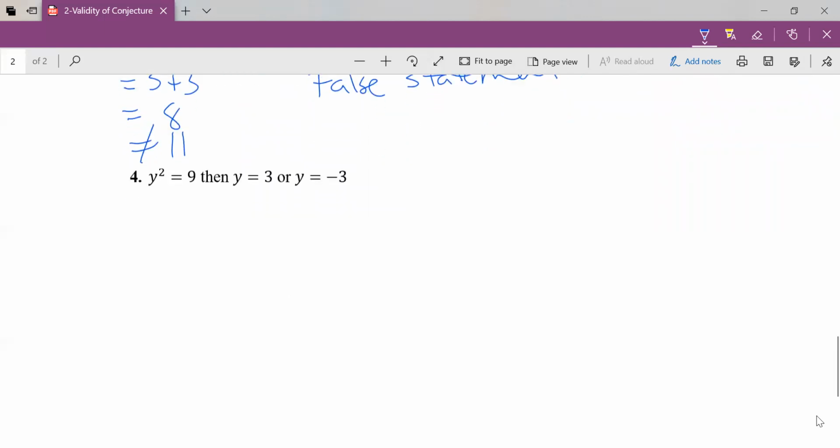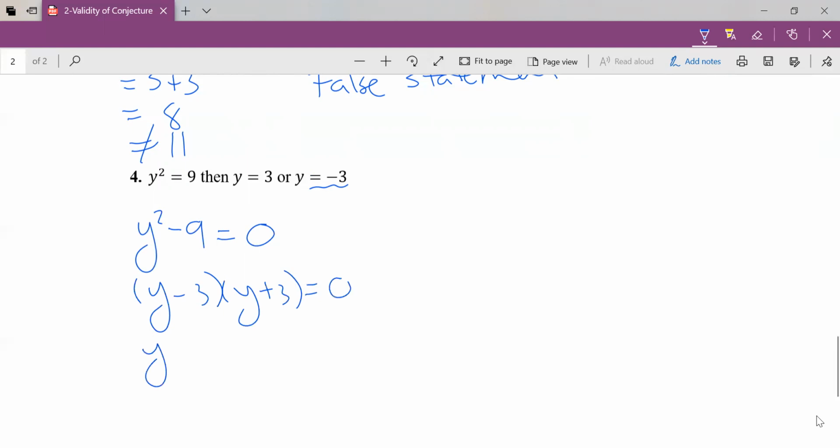It says if y squared is equal to 9, then y is equal to 3 or negative 3. I think most people would say, yeah, 3. Here's why, friends. There are two ways I'm going to show this to you. I think the easiest way to prove this is to bring the 9 over, so I subtract 9 from both sides. Now I've got a difference of squares, and I can factor it. Then using the zero product property, which we used when we were solving quadratic equations, we set both factors equal to 0 and solve. So this is absolutely a true statement.